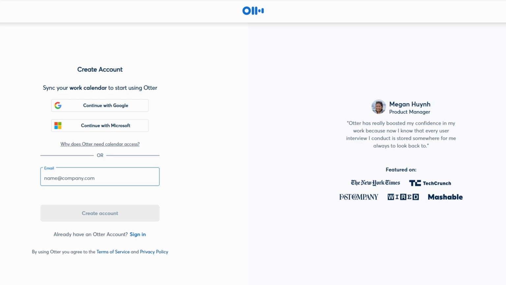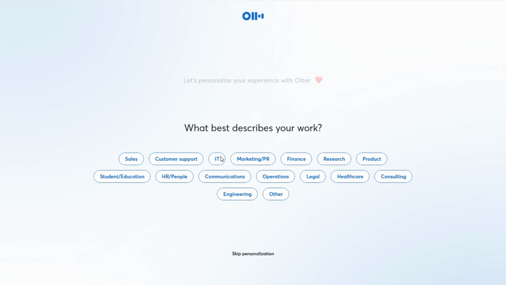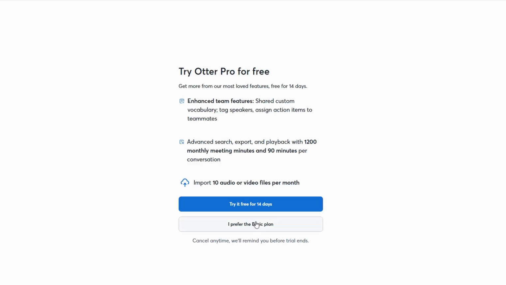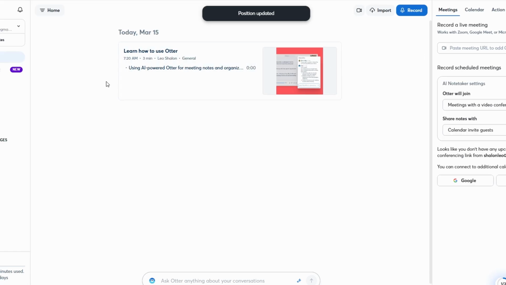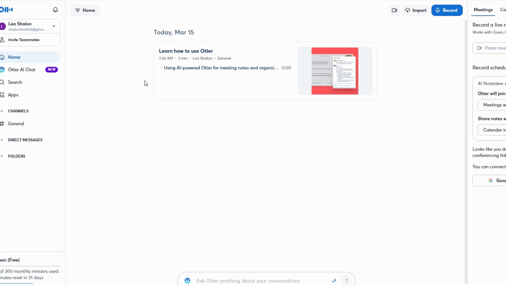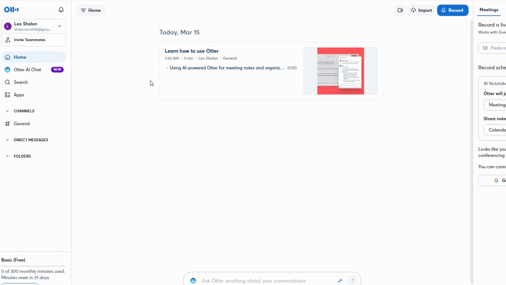Alright, so once you're in, you're going to land on the Otter AI dashboard. At first glance, it might look a bit overwhelming, but it's actually really easy to navigate once you get the hang of it. You'll see a few different sections on the left side, including Home, AI Chat. These are the main areas you'll be working with, and over time, they'll make a lot of sense.